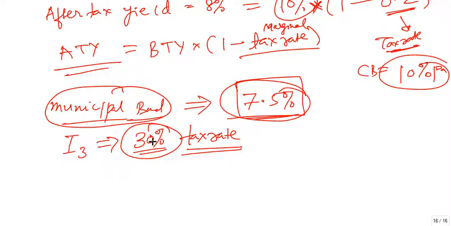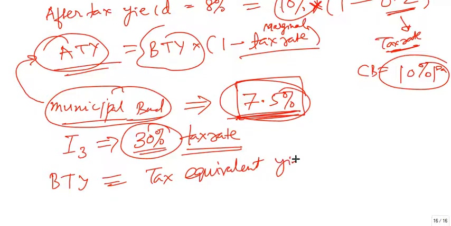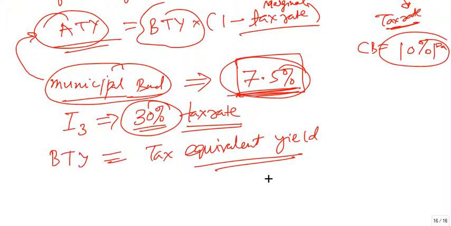So what we have to do is get the before tax yield of this, because the municipal bond yield is nothing but the after tax yield. So you know the after tax yield, and you have to get the before tax yield for the municipal bond. This before tax yield for a municipal bond is also called the tax equivalent yield. So how will you compute it?